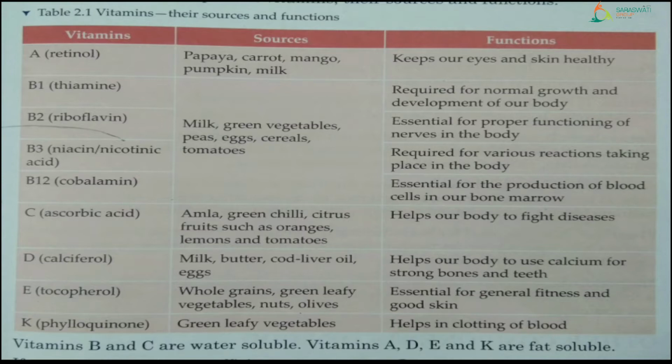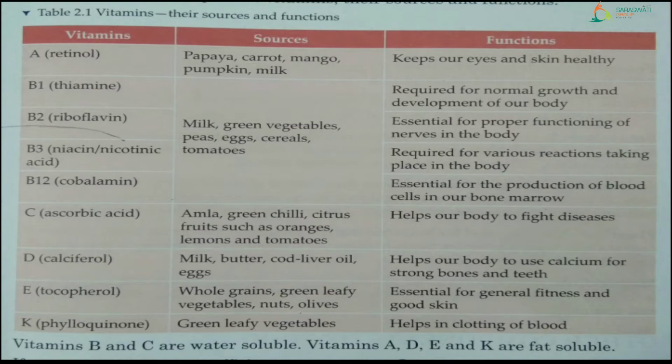Now, why this vitamin A is necessary? How it is helping in our body? It keeps our eyes and skin healthy. That means if we want to improve our eyesight, right? If we want to improve our skin, right, in healthy manner, we should take a food which has a rich source of vitamin A, right?